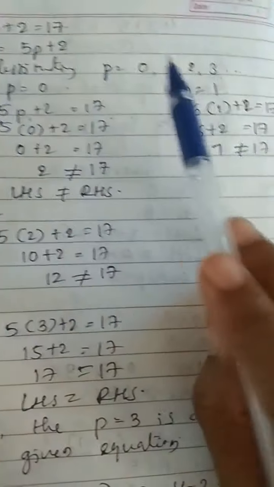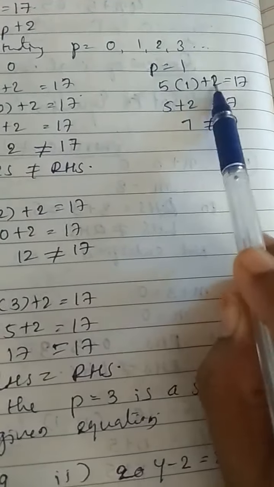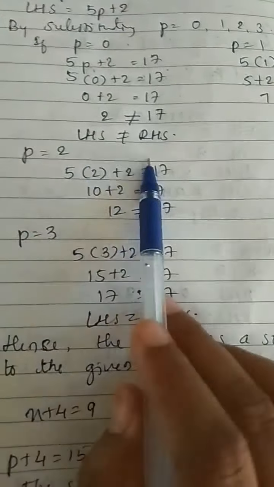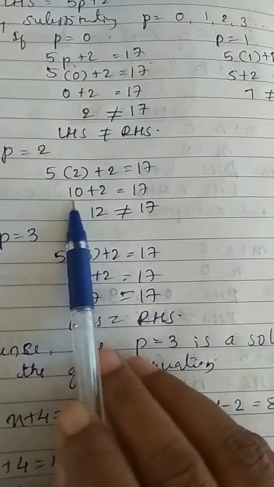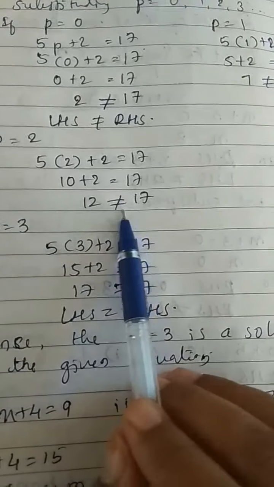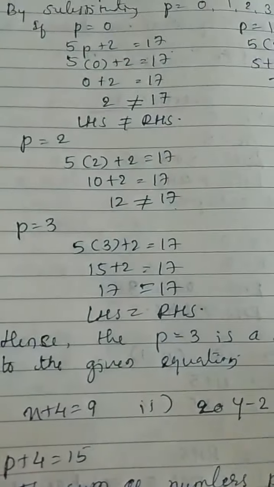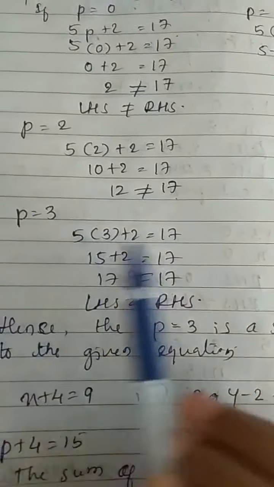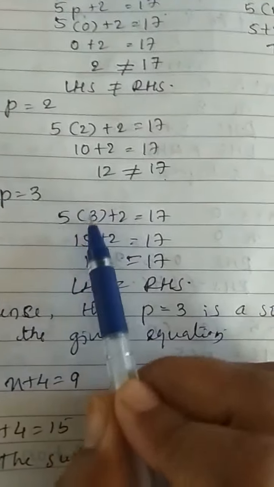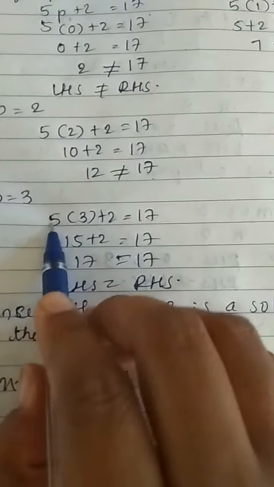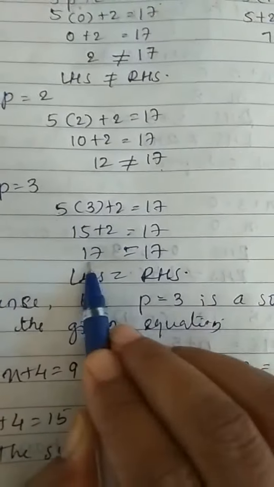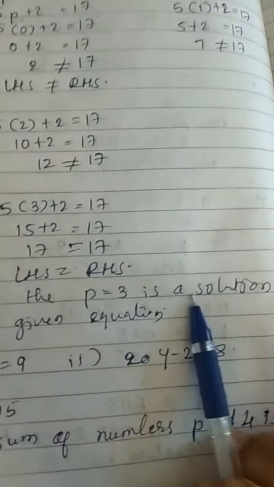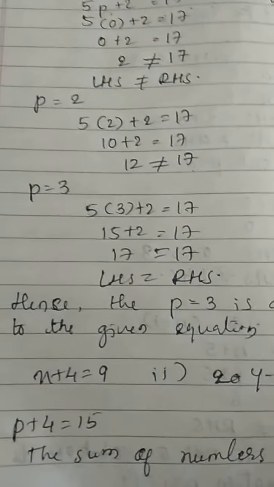Let us put p is equal to 1. 5 into 1 is 5, plus 2 is 7. 7 is not equal to 17. Next substitute p is equal to 2. 5 into 2 is 10, plus 2 is 12, which is not equal to 17. So p is equal to 0, 1, 2 are not solutions. Now p is equal to 3. Let us put 5 into 3 plus 2 is equal to 17. 5 times 3 is 15, plus 2 is 17, which is equal to 17. LHS is equal to RHS. Hence, p is equal to 3 is a solution for the given equation.